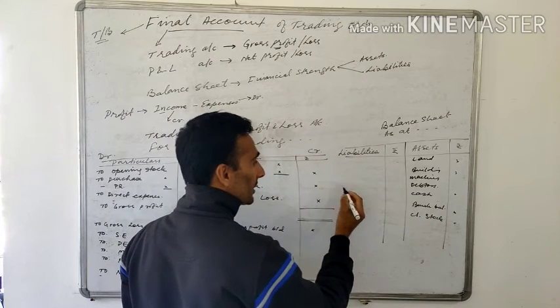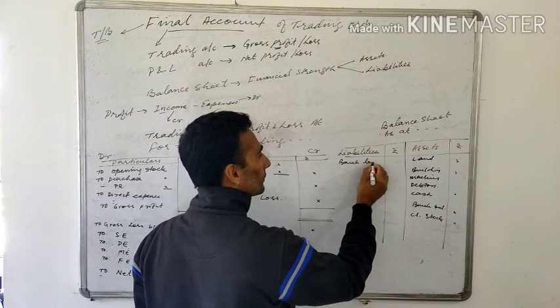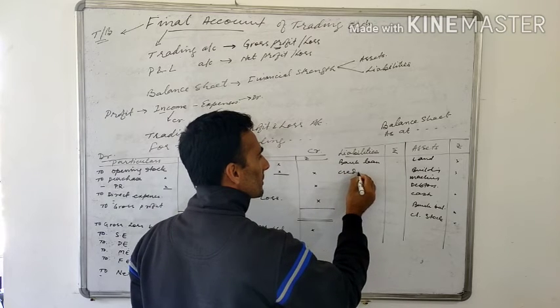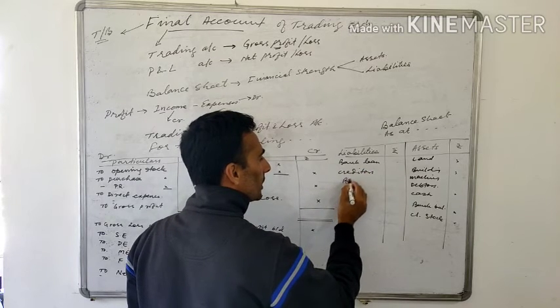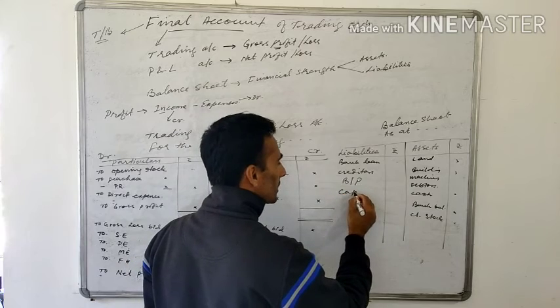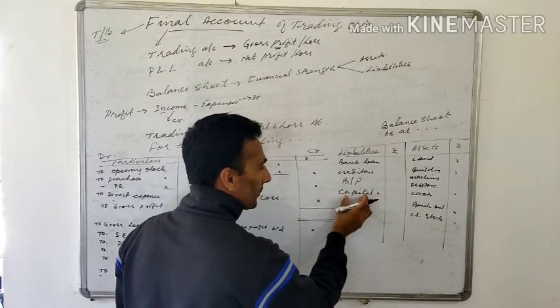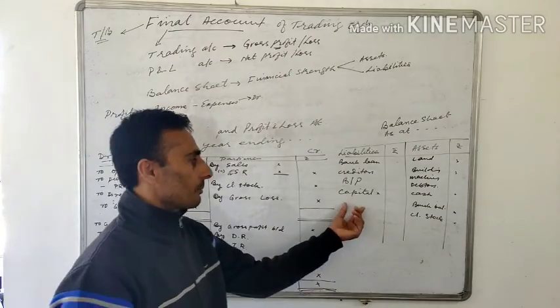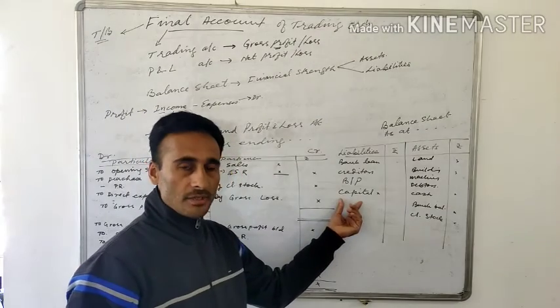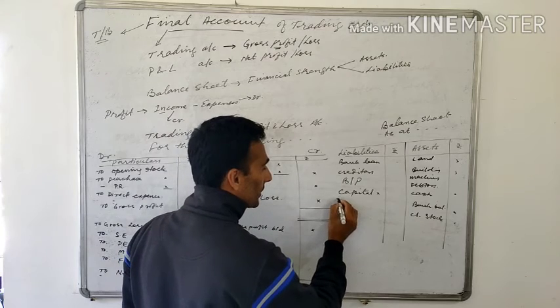And this side the liabilities like loans, bank loan, creditors, bills payable. These are all liabilities. And lastly, the capital. Now when you take the capital, there are a few things you have to keep in mind, because there are some adjustments with the capital. These adjustments are drawings.